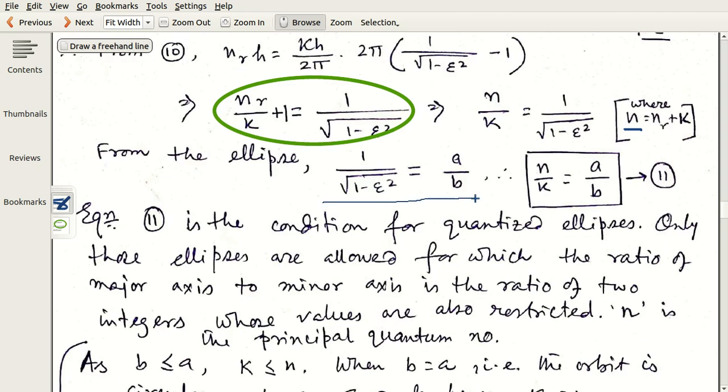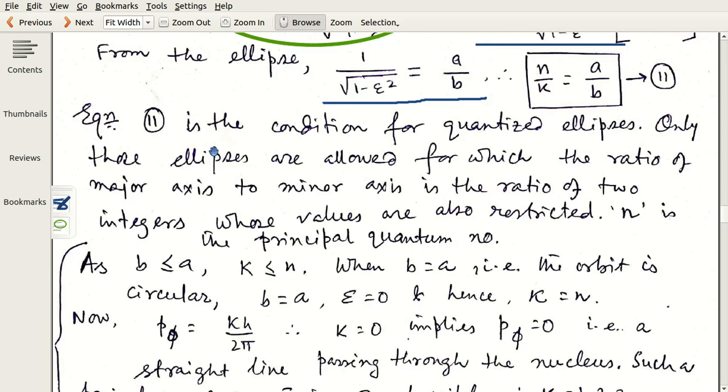We know that the a by b ratio is given this way, and we also see that this is the ratio n by k. So n by k, these two quantum numbers define the ratio between the major axis and minor axis. Actually, this means these two quantum numbers give us the shape of the ellipse.